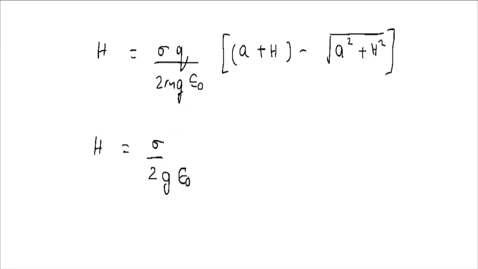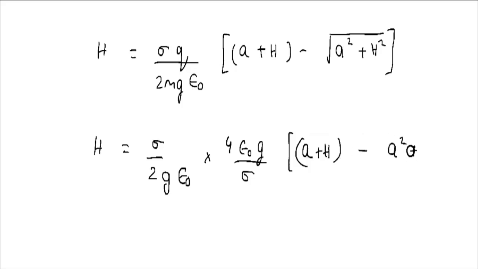So q by m, the value we can substitute, it was given as 4 epsilon g divided by sigma, and then this whole term, a plus h minus square root of a square plus h square. So there would be some terms which would vanish. What are the terms? Epsilon would get cancelled, g would get cancelled, and sigma would get cancelled.